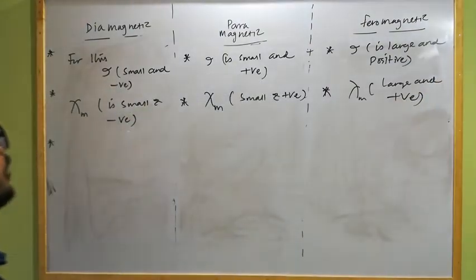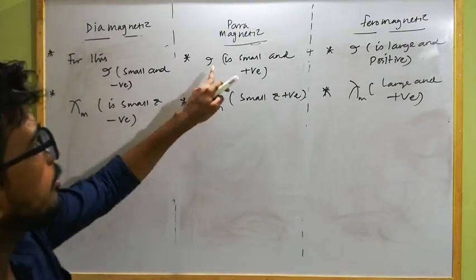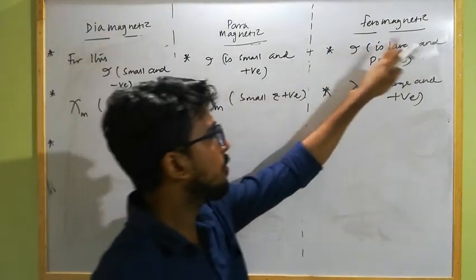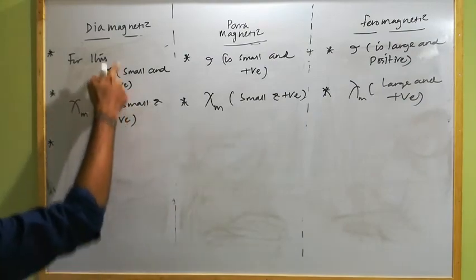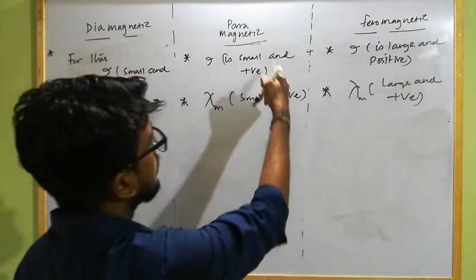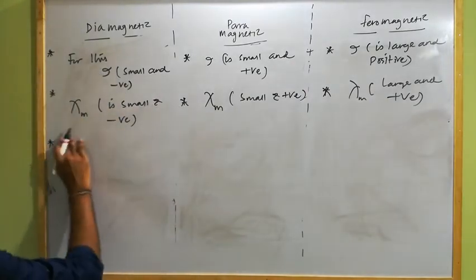Clear? You have to remember these values. For diamagnetic I is small negative, for paramagnetic I is small positive, and for ferromagnetic I is large and positive. Similarly, susceptibility is small and negative for diamagnetic, small and positive for paramagnetic, large and positive for ferromagnetic substance.